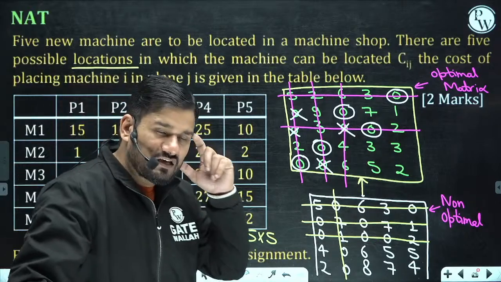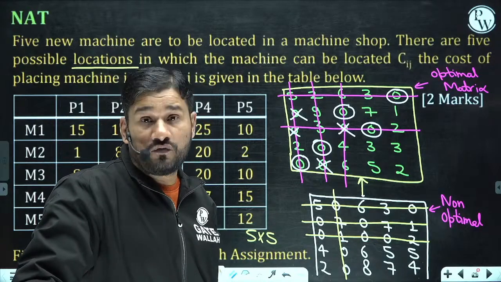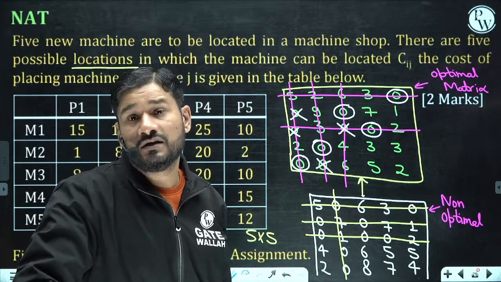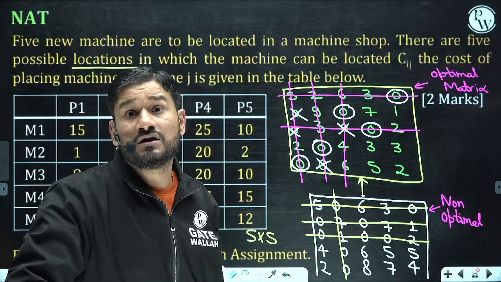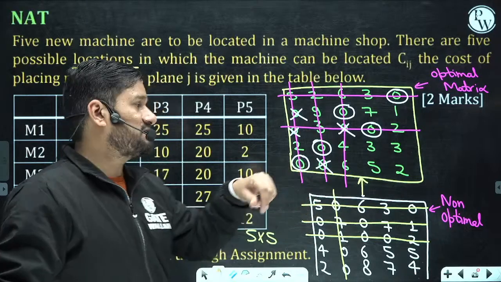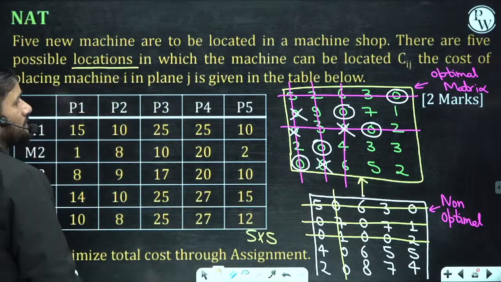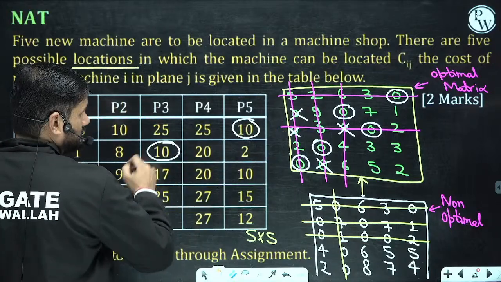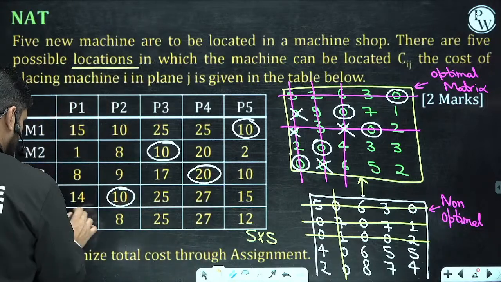You are starting from those rows and columns which are having single zeros, and by 1-to-1 mapping, because one person can be assigned to one machine and one machine can be assigned to one person. That's why the other zeros coming to that particular row or column, you have to cross and eliminate. Two people cannot work on the same machine, or 2 machines cannot be given to one place. So from here you can plot the same thing here, 10, 20, 10 and 10.